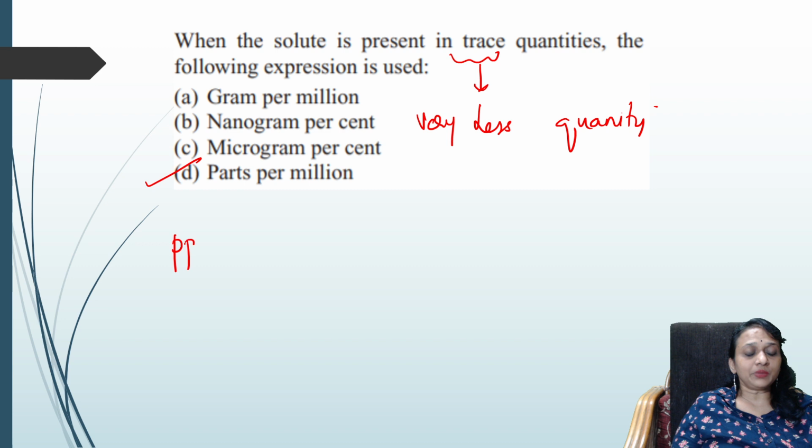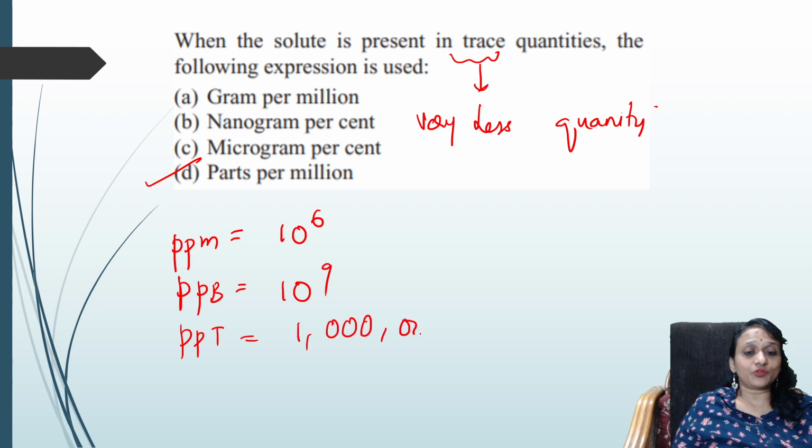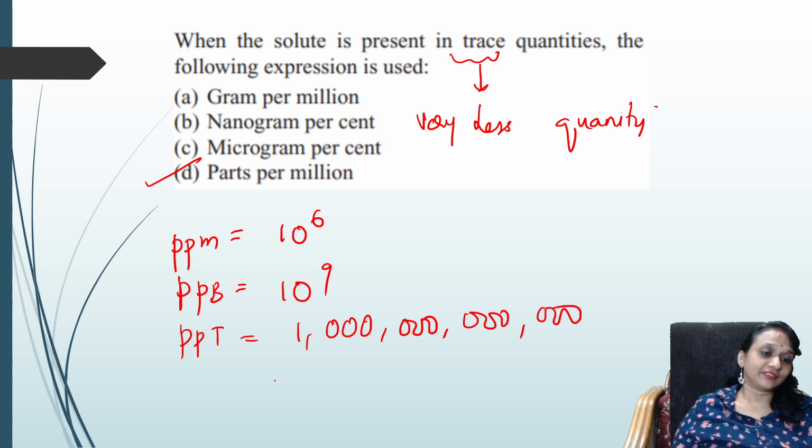Remember, ppm is equal to 10 raised to power 6. ppb is equal to 10 raised to power 9. ppt is equal to 10 raised to power 12.